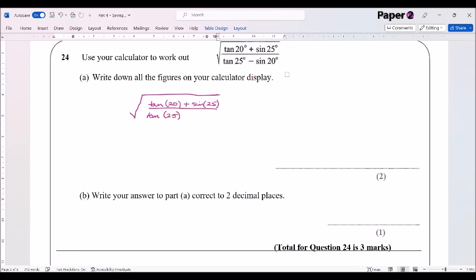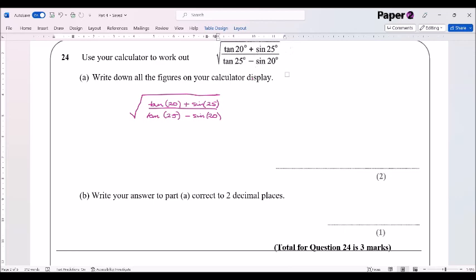So tan 25 minus sine 20. And all you've got to do at each one of those is remember to close the brackets. If you do that and your calculator is in the correct mode, it will give you the answer. Now, I'm just going to grab my calculator and do that on there. And I'm hoping that we get exactly the same answer as you do.